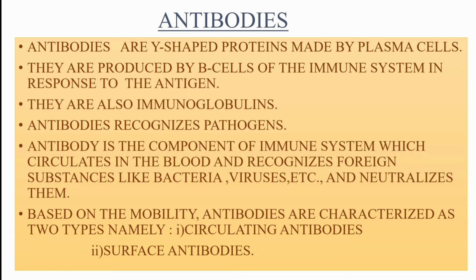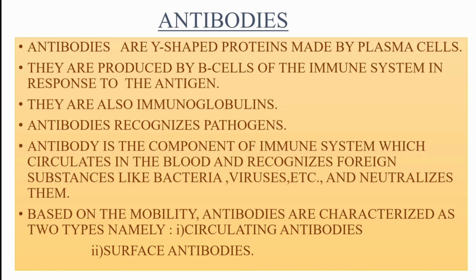And next, antibodies recognize pathogens or antigens. So a major function of the antibody is to recognize the pathogens or antigens. An antibody is the component of the immune system which circulates in the blood and recognizes foreign substances like bacteria, viruses and etc. and also neutralizes them. Based on the mobility, antibodies are characterized as two types. They are circulating antibodies and surface antibodies.